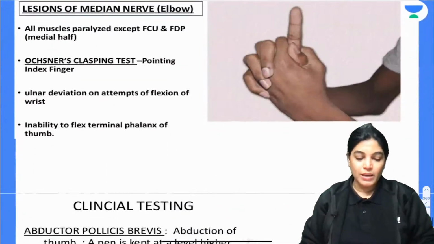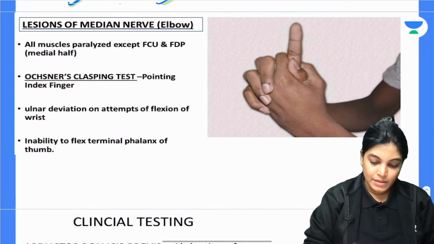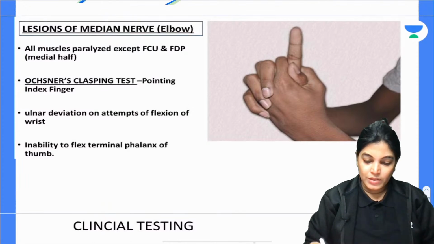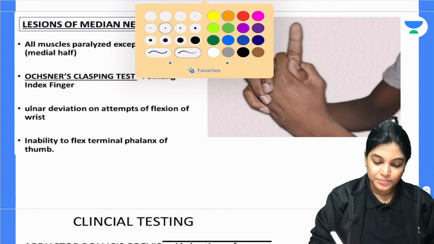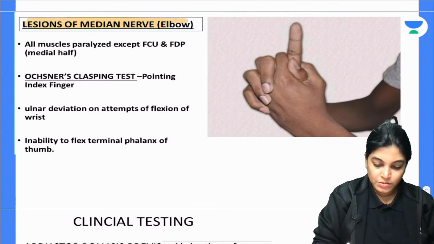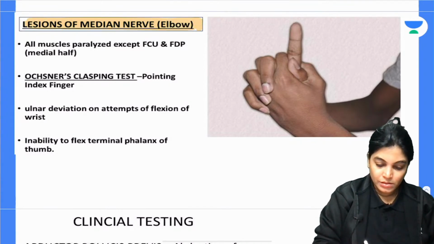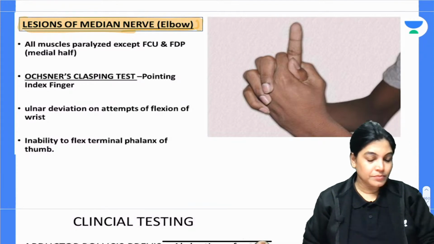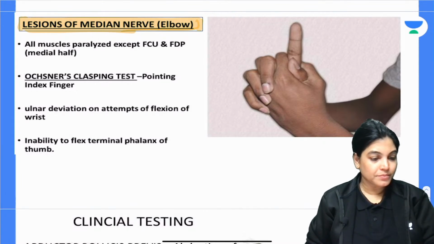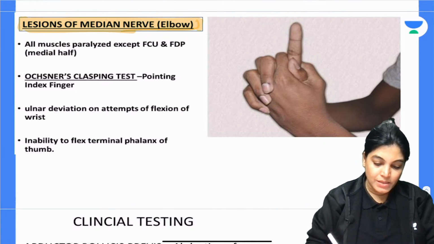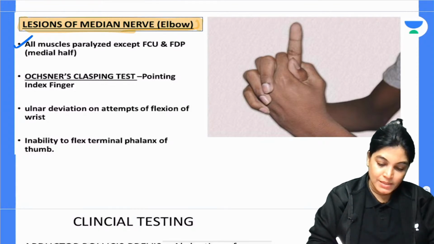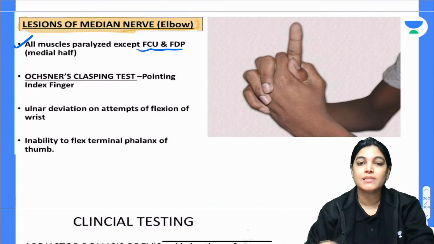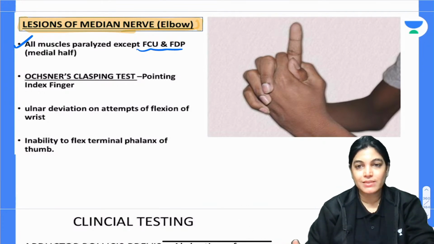Okay. Now let's talk about the lesions of median nerve. Firstly, the lesions at the level of elbow. My dear aspirants, all muscles are paralyzed except flexor carpi ulnaris and flexor digitorum profundus.